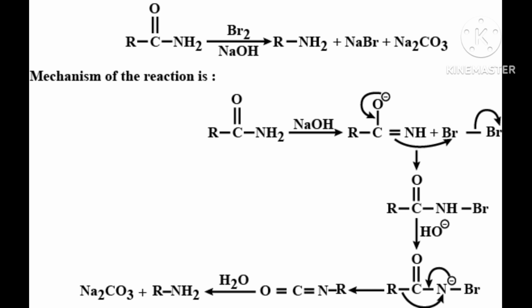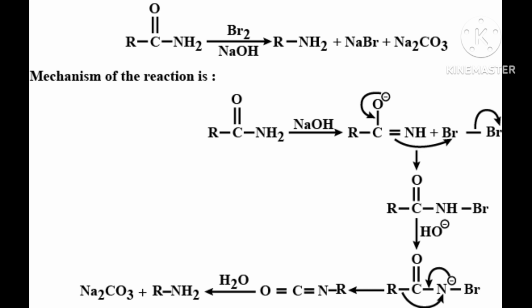Hofmann developed a method for preparation of primary amines by treating an amide with bromine in an aqueous or ethanolic, here listen carefully, condition.